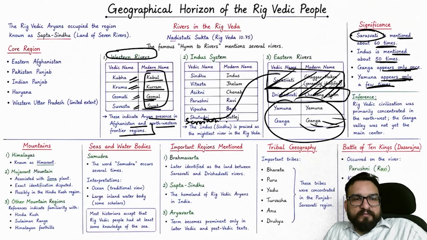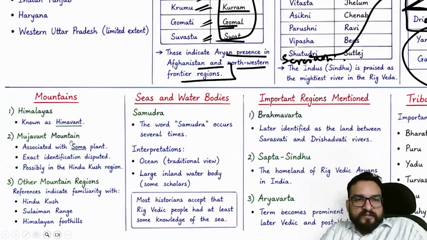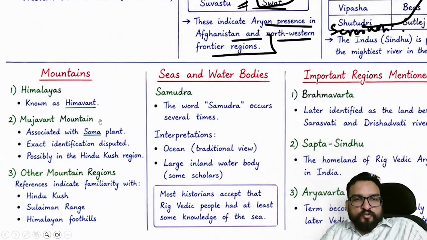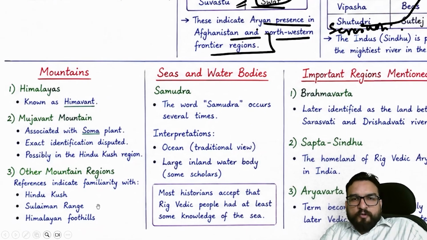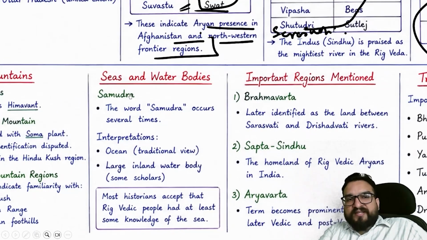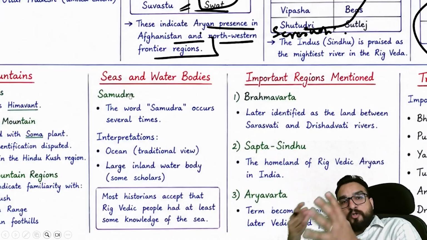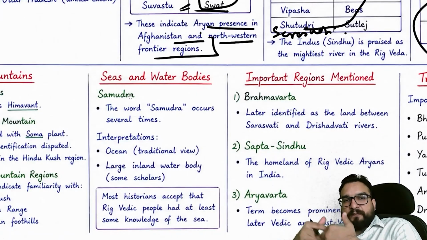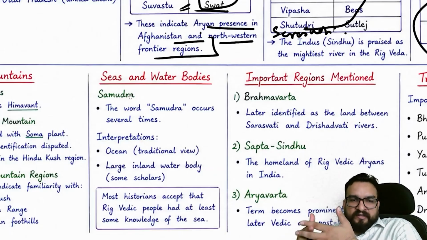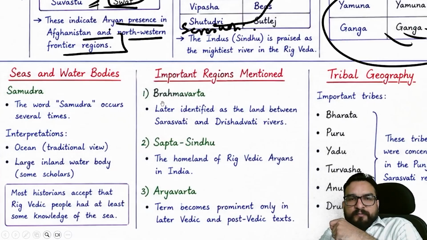Mountains are mentioned, like the Himalayas were mentioned as Himavant. Mujavant mountain is associated with the Soma plant; its exact identification is disputed but it is possibly in the Hindu Kush region. Other mountain ranges were also mentioned. Were they familiar with water bodies? The word Samudra occurs several times, interpreted as ocean. Large inland water bodies might also be called Samudra. Important regions mentioned include Brahmavarta.